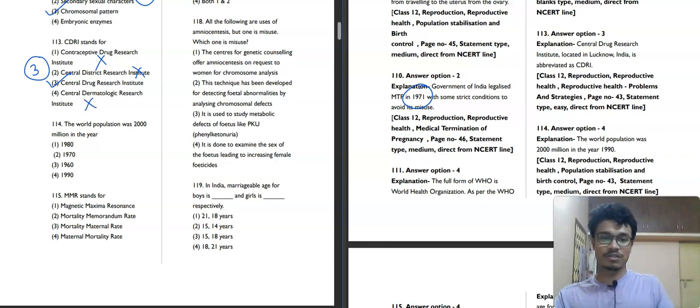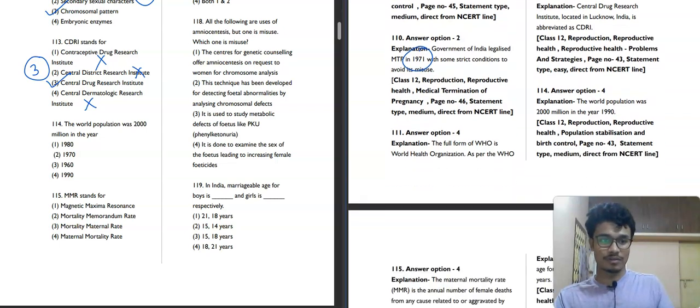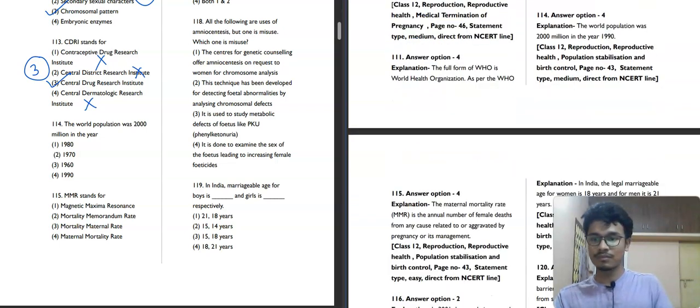Now moving towards the next question, question number 114. The world population was 2,000 million, that means simply 2 billion, in the year 1980, 1970, 1960, 1990.